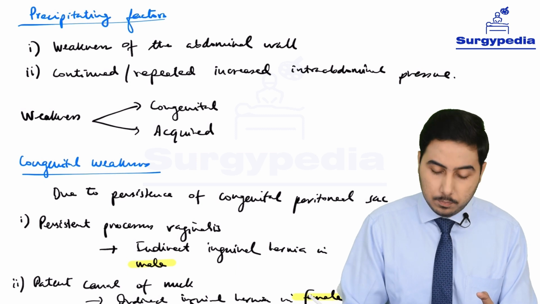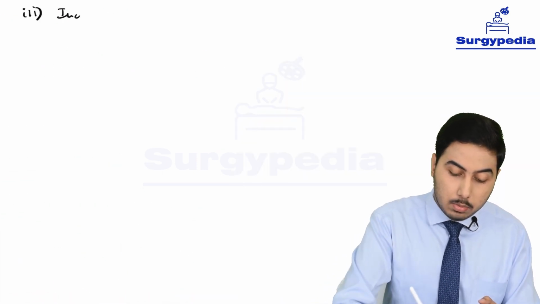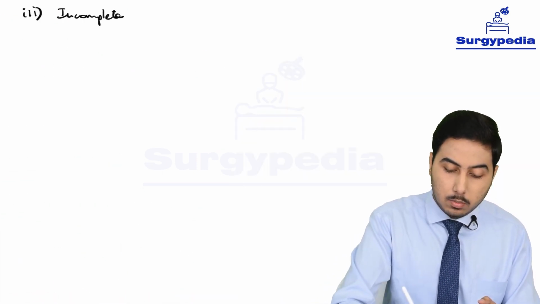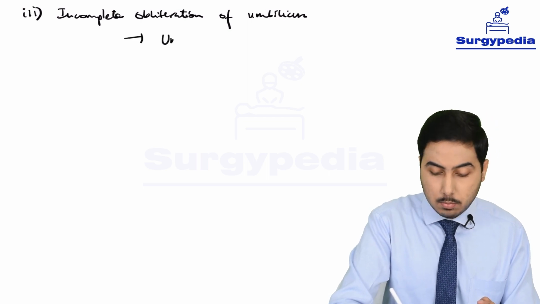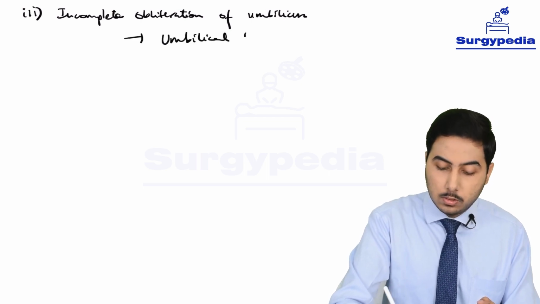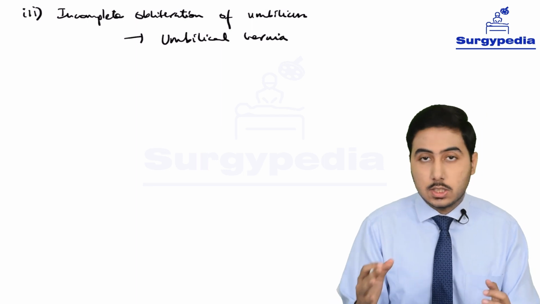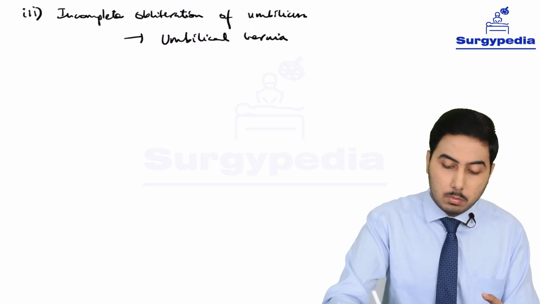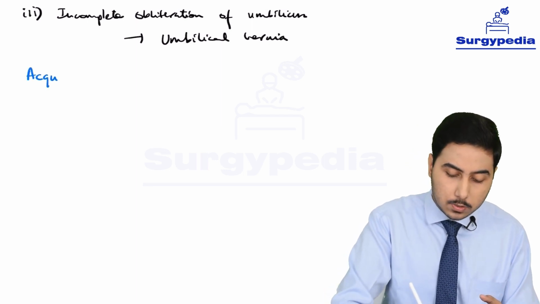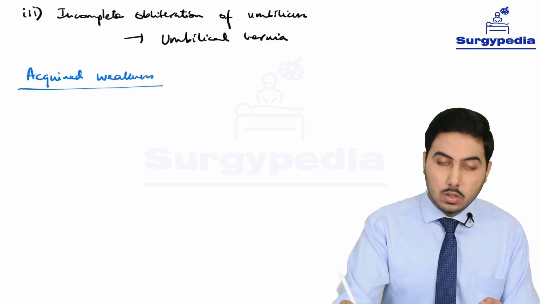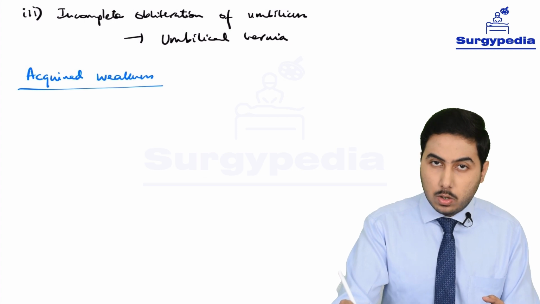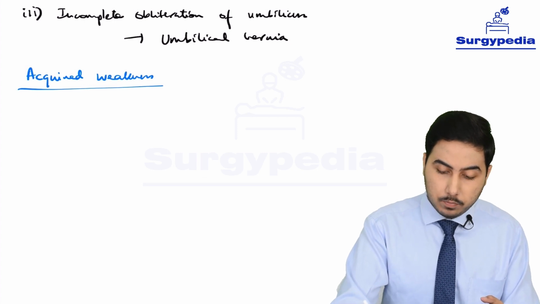And incomplete obliteration of umbilicus. This is going to cause, yes, umbilical hernia. Okay, so this is the congenital weakness. Next we move on to acquired weakness. So this acquired weakness can be due to what? Yes, it can be due to surgery.